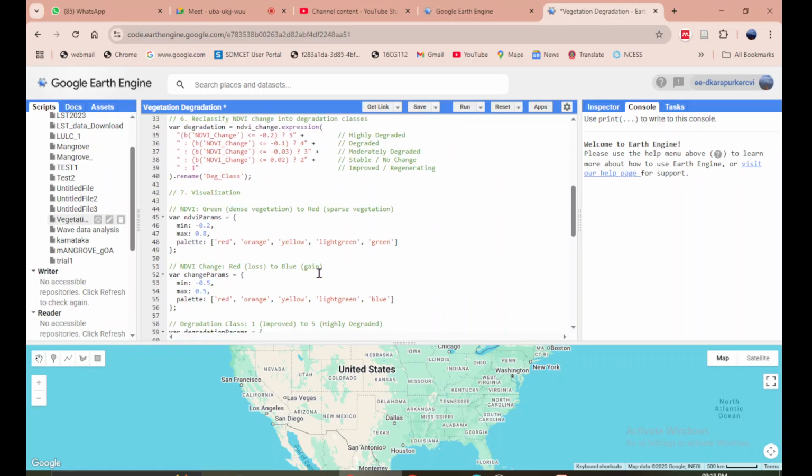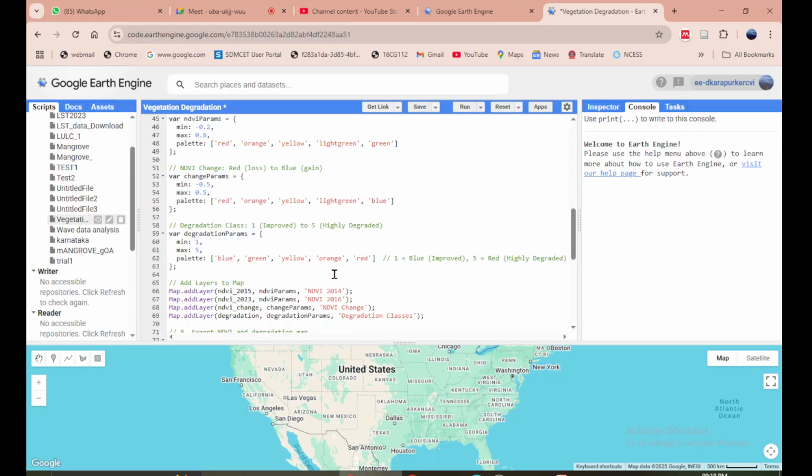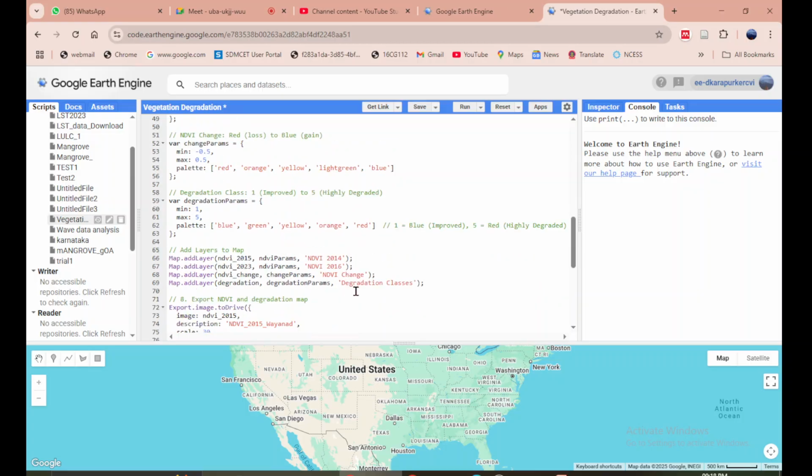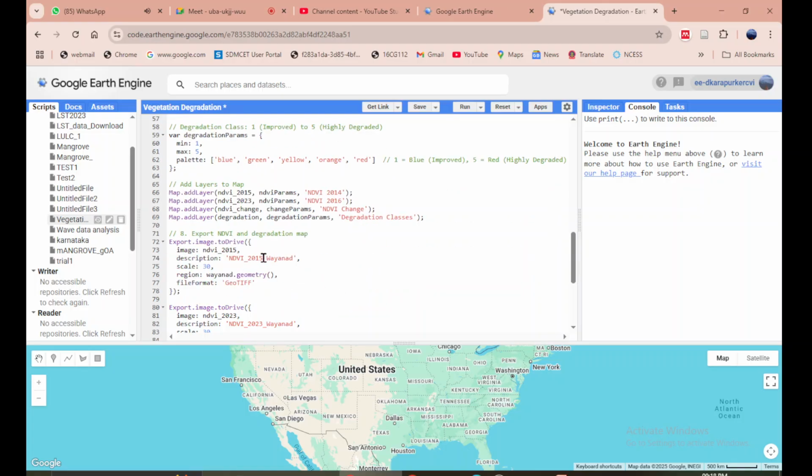Good to go with this. 14 and change. Okay, then this is again 14, and this is missing somewhere. 2014. 2023 will be changed to 16. It's also 16.